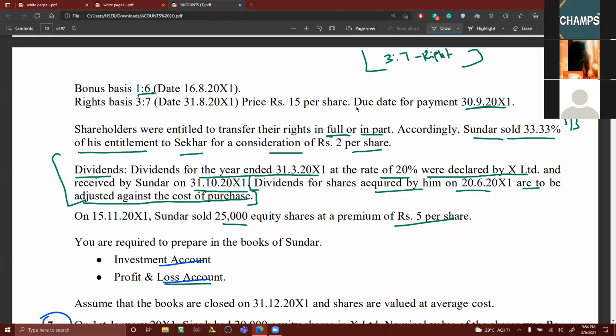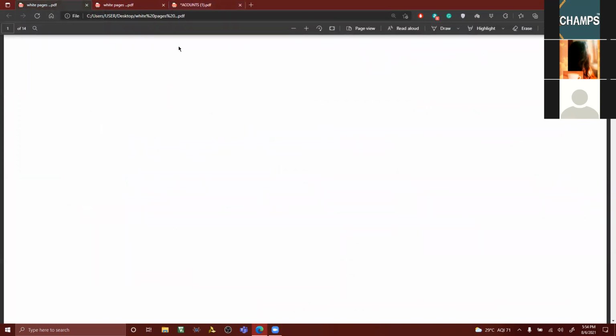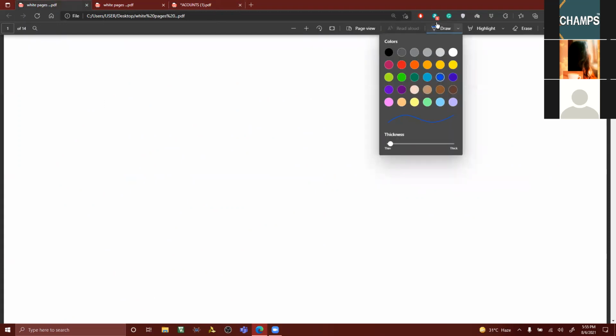But this is an important model. So let me work this out now. Let me go for the solution. I'll do one thing here. First, let me write in the books of Sundar. I told you first I'll be opening the ledger account. The posting will be easy. In the books of Sundar,